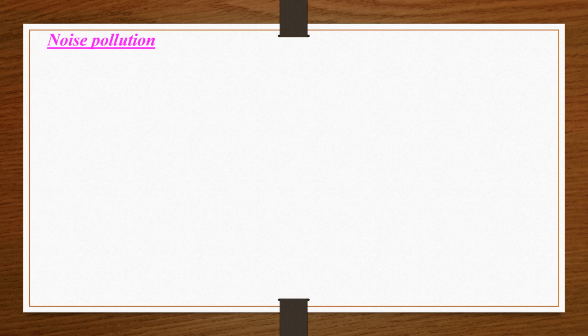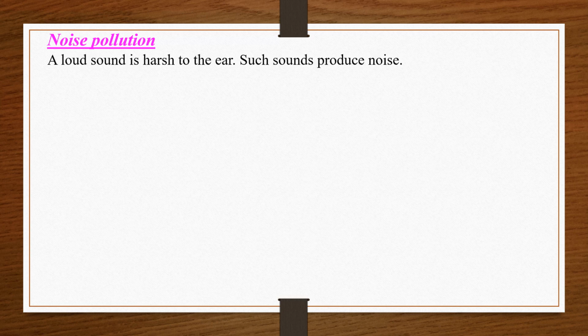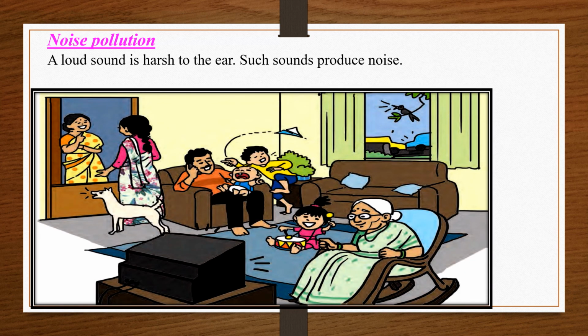Let's understand about noise pollution. We have learned that there are different types of sounds. कुछ sounds हम लोग को अच्छी लगती है, कुछ अच्छी नहीं लगती है. And the sounds which we do not like are called noise. Okay, they appear as noise to us. So noise pollution: a loud sound is harsh to the ears. Such sounds produce noise. Now, if you are sitting in a house and there is a child crying for a very long time, it is very annoying, right?